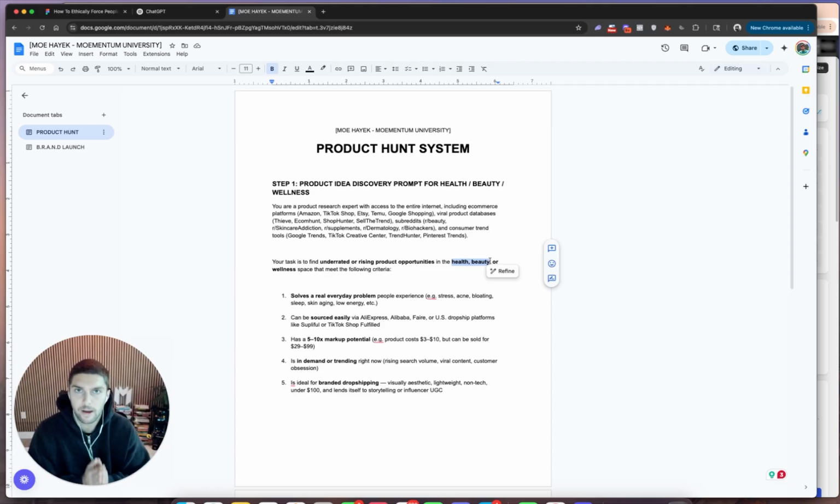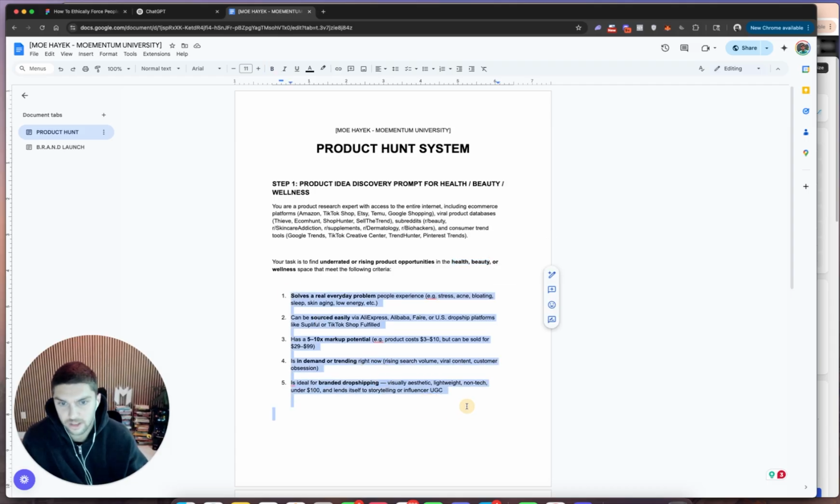When people wake up every single morning, the first thing they care about is how they feel and how they look. Whether their gut's messed up, their hair's not growing, their skin's messed up, their teeth are yellow, whatever it is, that all comes down to health and beauty. So we want to be able to sell those types of products for obvious reasons.